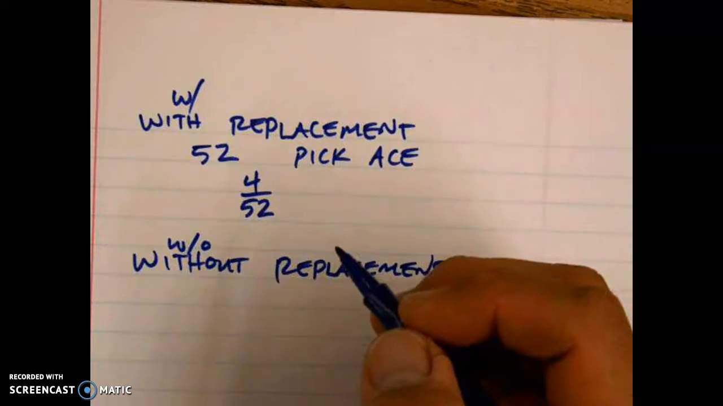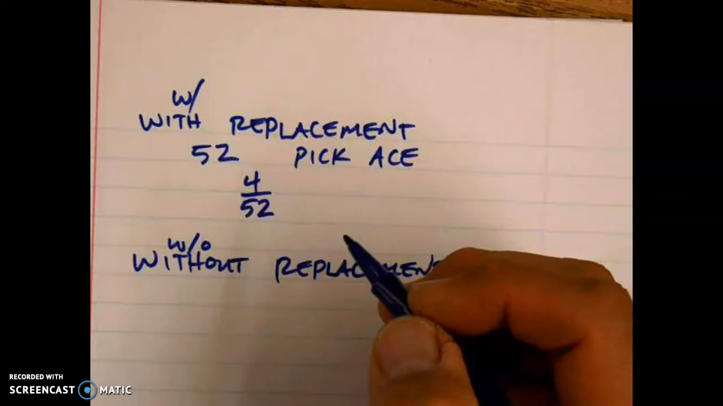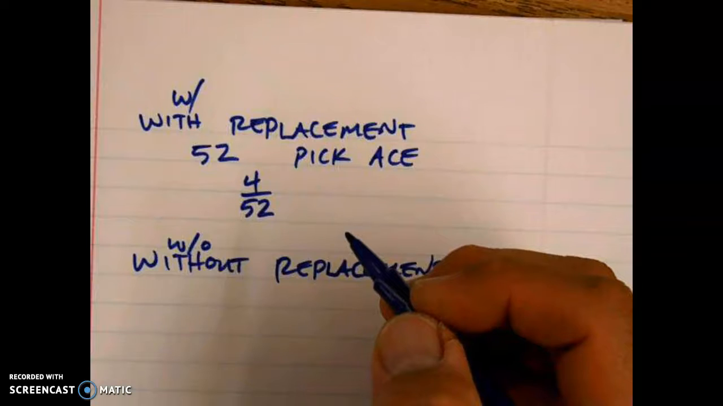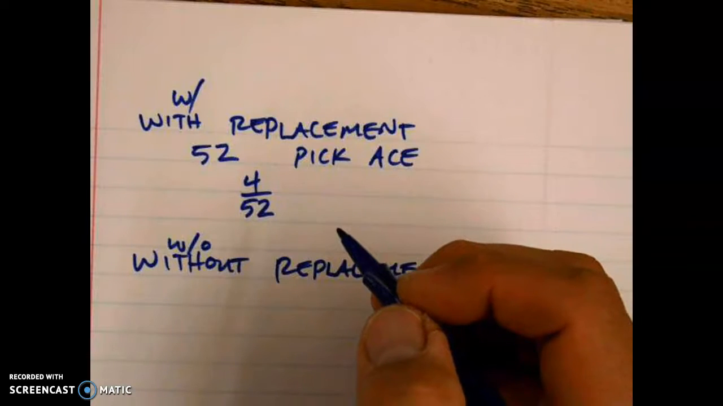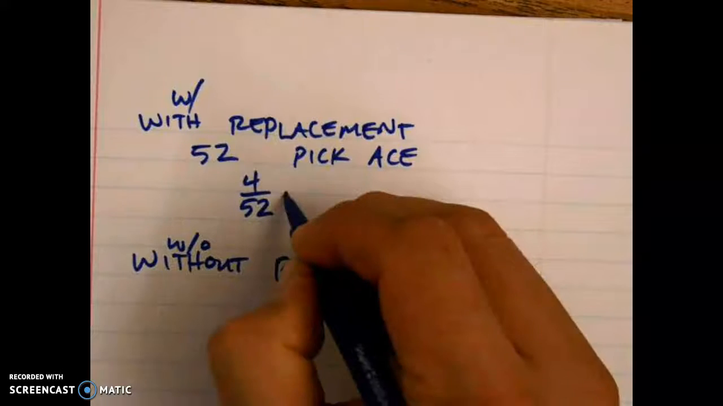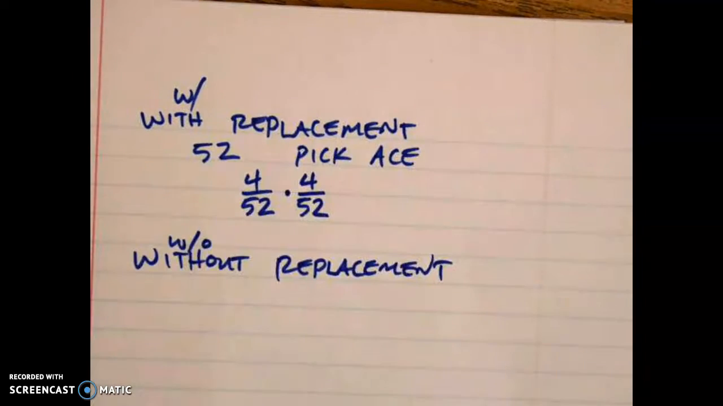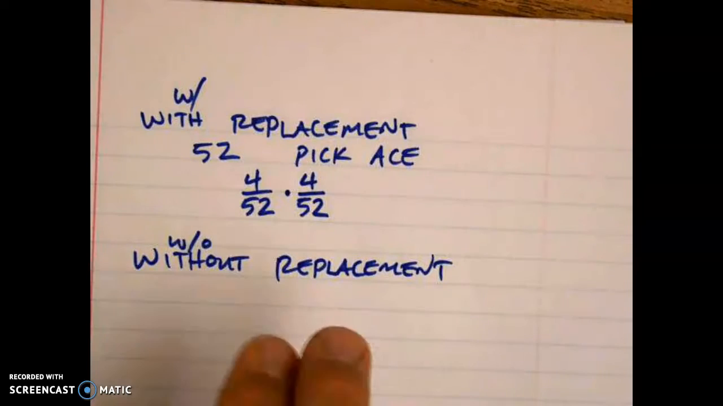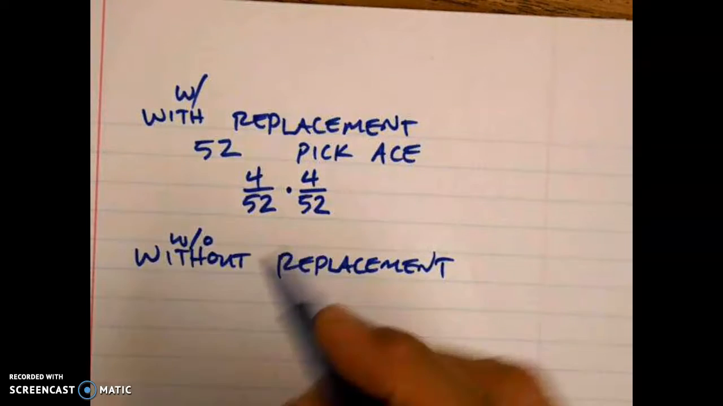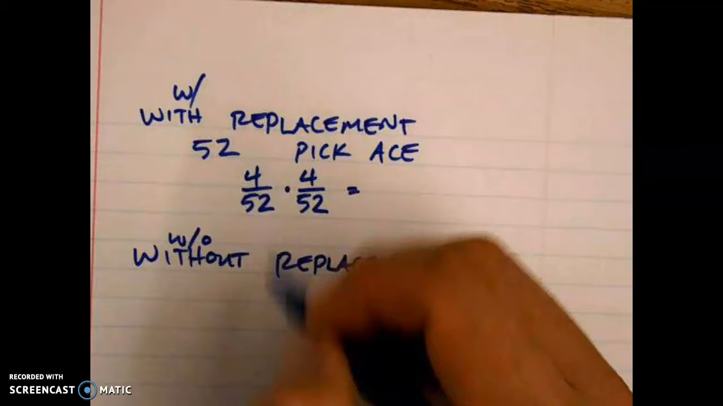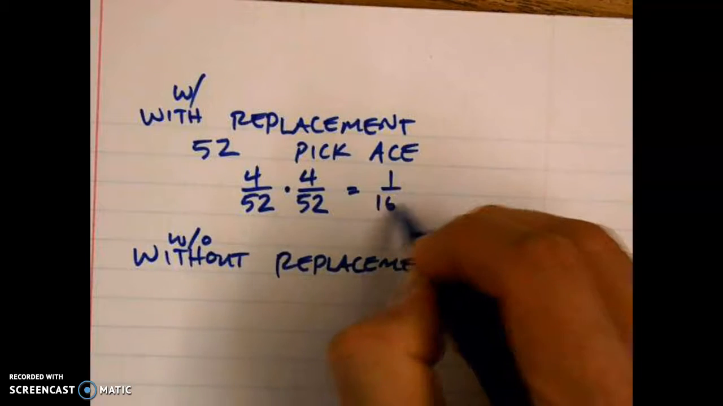What if I said you have to pick 2 aces? Did your chances just get better or worse? Worse. Are you going to add or multiply? You're going to multiply. So you multiply by 4 out of 52. I pick an ace. I put it back. I pick another ace. This will be my chance. Okay, the chances are 1 out of 169.